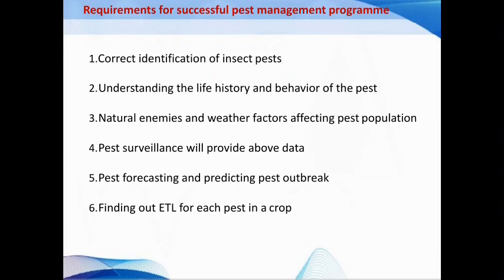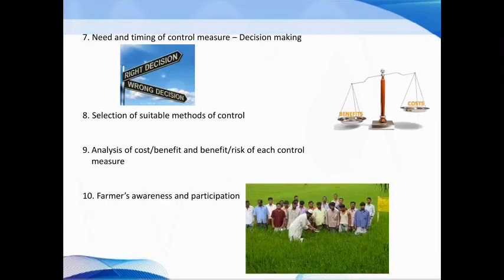Then finding out the ETL level. As we said, the economic threshold level should be known to all the farmers. Here decision making is most important. You should know which methods to use and when to spray chemicals in our field. Then selection of suitable methods for control.